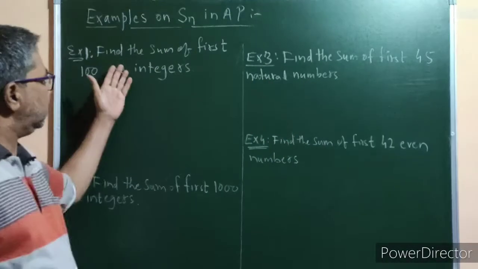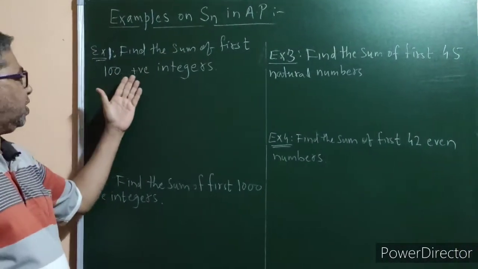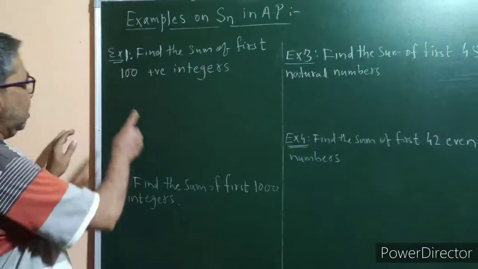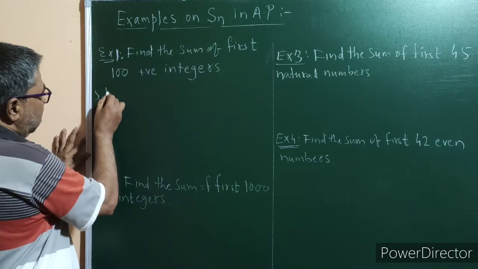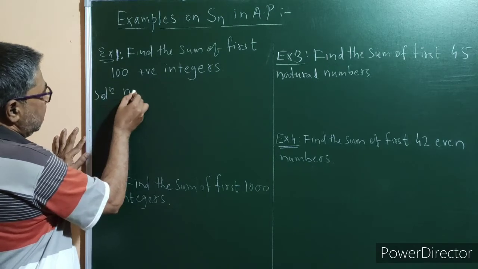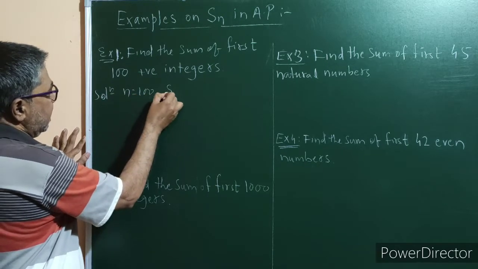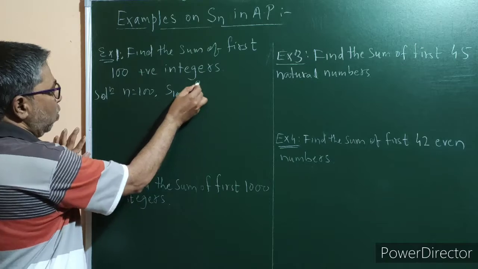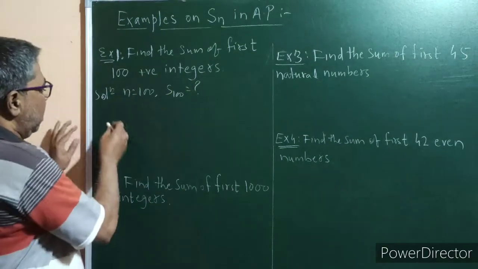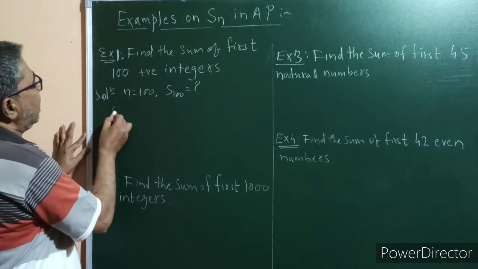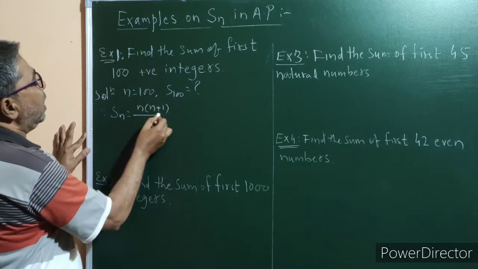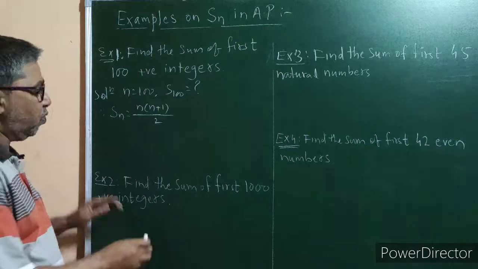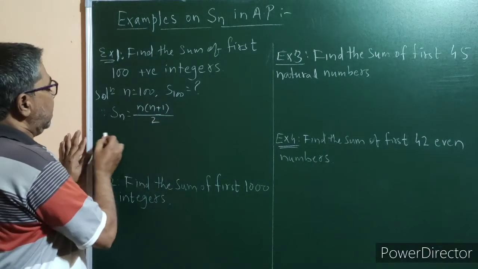The first example is: find the sum of first 100 positive integers. So here 100 is the value of n. So let us solve this example. n is equal to 100, then S100 is equal to question mark. Now, as I told you, the formula is Sn is equal to n into n plus 1 upon 2. This formula is to be utilized here.